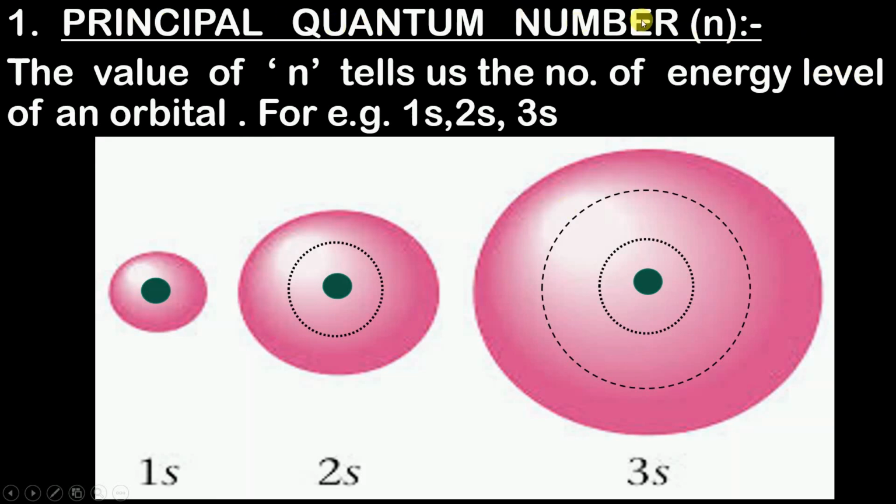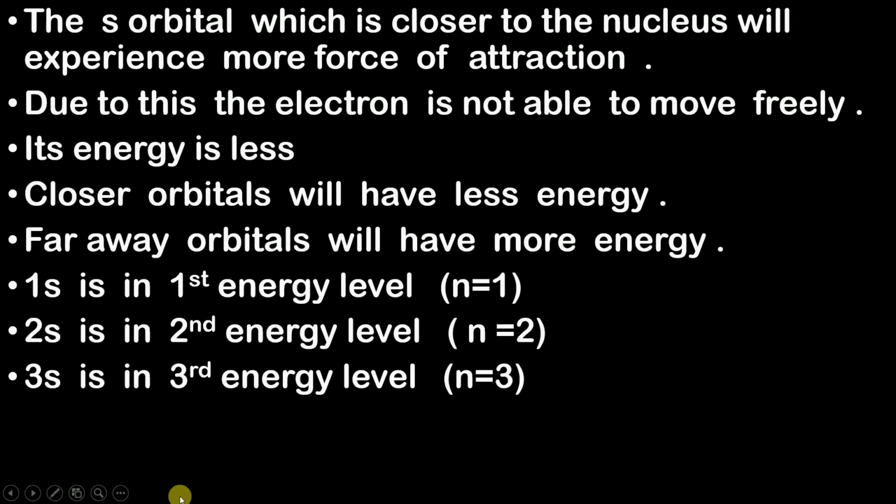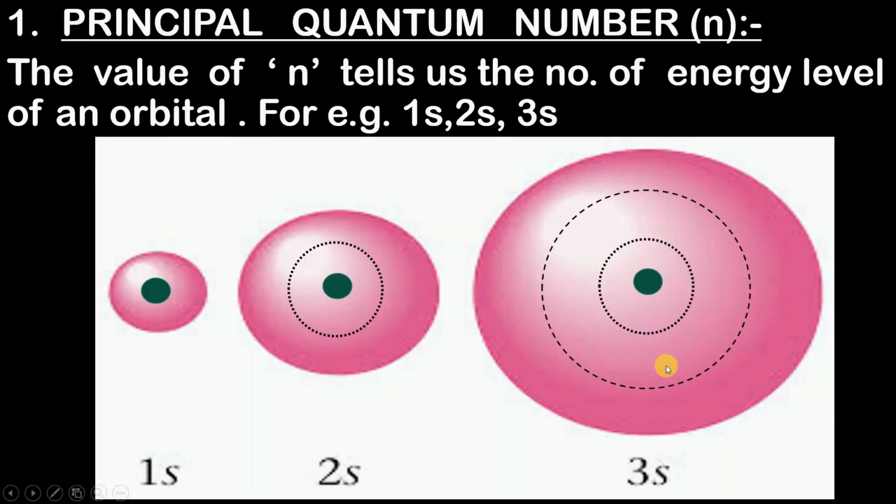Similarly, the principal quantum number in 2s is obviously 2, and in 3s it is 3. So the 1s, 2s, 3s indicates the energy level. The greater the number, the greater the energy. I hope you have understood till here.